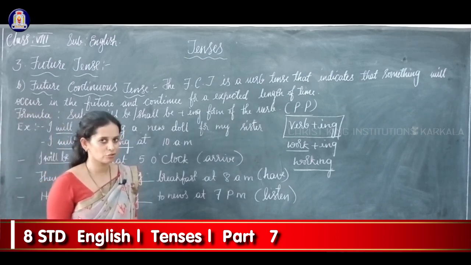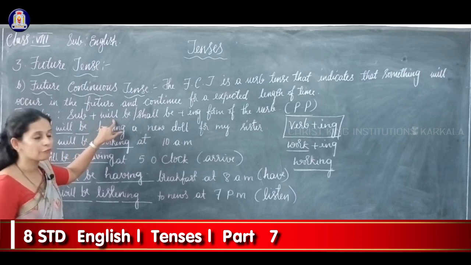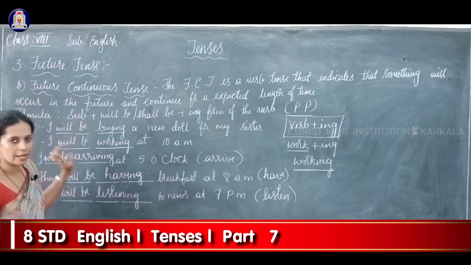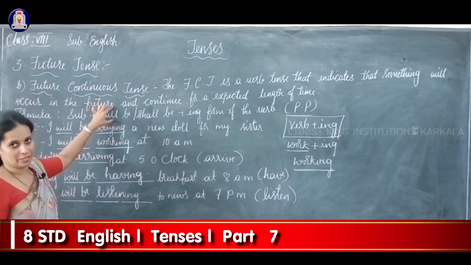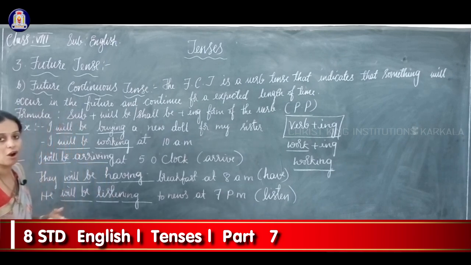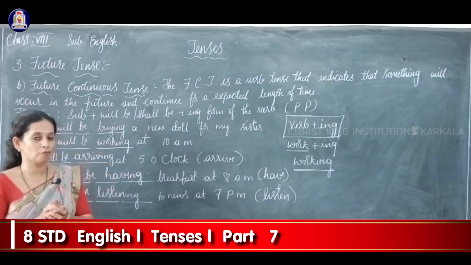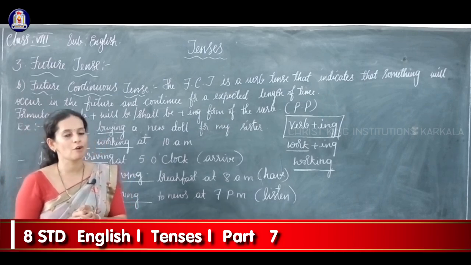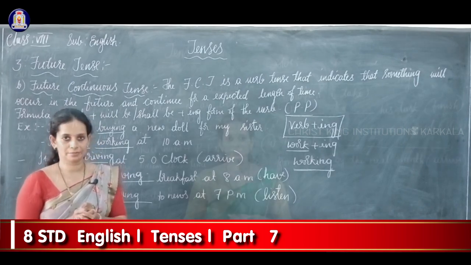I hope you have now understood thoroughly what we mean by future continuous tense, what the formula for future continuous tense is, and how to write a sentence under future continuous tense by using the formula given. So future continuous tense indicates an action that is going to occur in future and continue for an expected period of time. And what is the formula for it? Subject plus will be or shall be plus ing form of the verb, or present participle form of the verb.